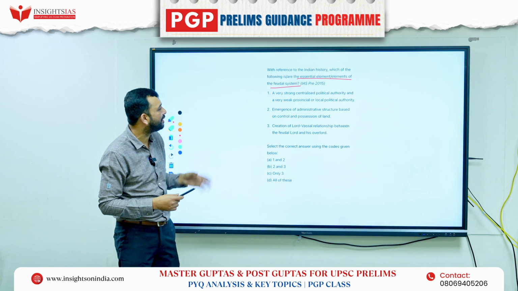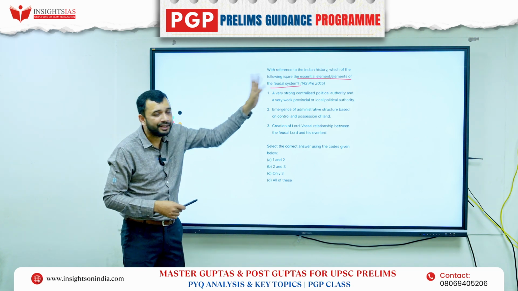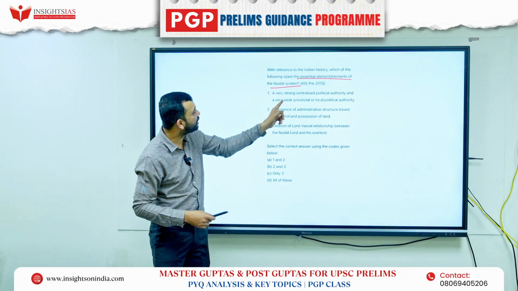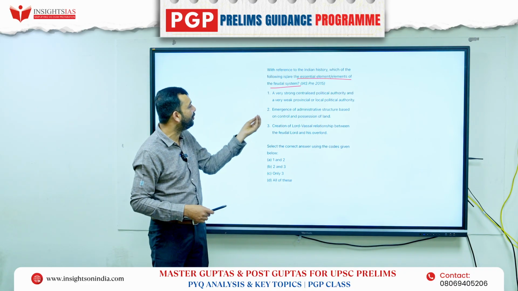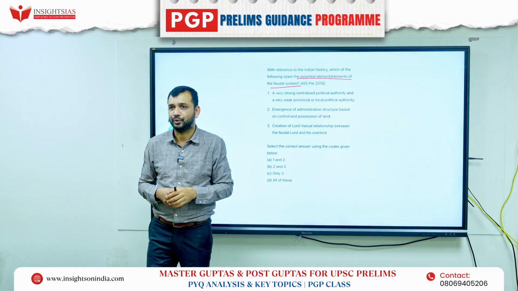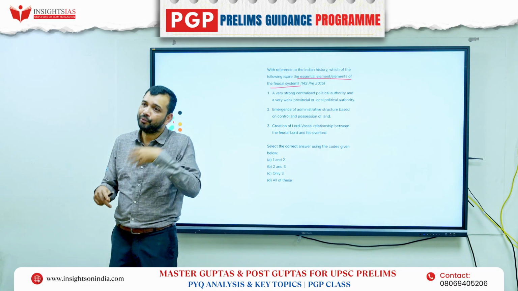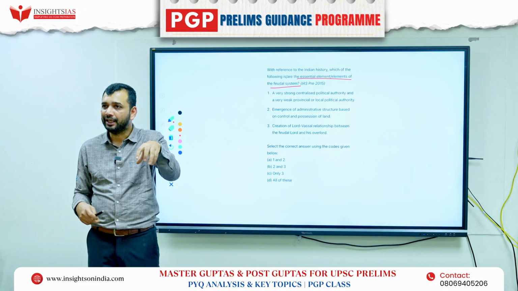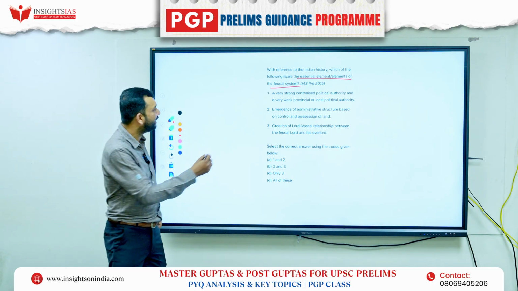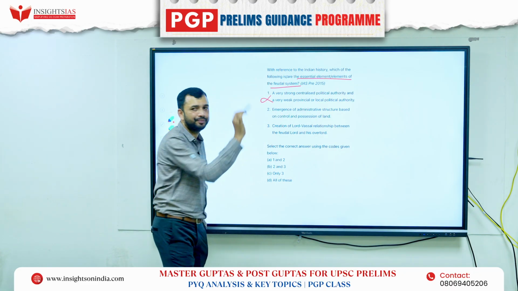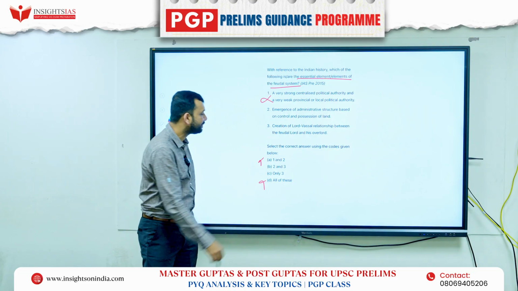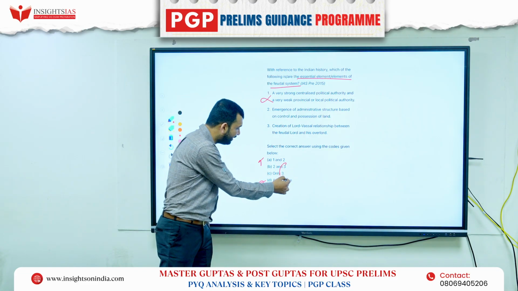Now, what is the first statement? Which is the essential element of feudalism? One, a very strong centralized political authority, very weak provincial or local political authority. Is it correct? It is the other way around: a weak central authority and a strong provincial or local authority. So 1 is incorrect, right? So 3 is anyway there.